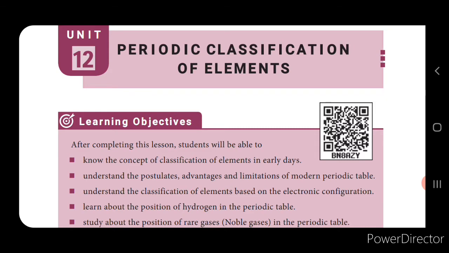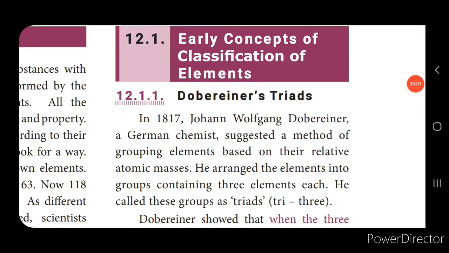Let's go into the session, children. All the elements that we see are unique in their nature and property, isn't it, children? Now in 1800 there were 31 known elements, and in 1865 the number had become 63. Now we have 118 elements, and the arrangement of the elements in an organized way becomes difficult, isn't it?